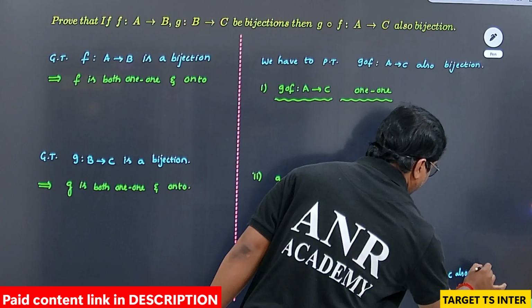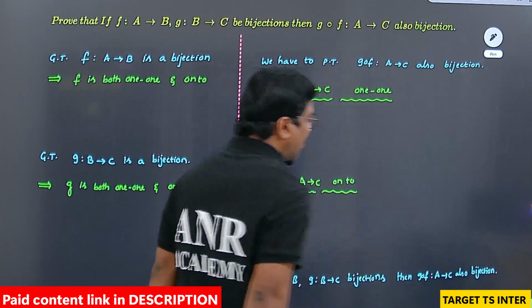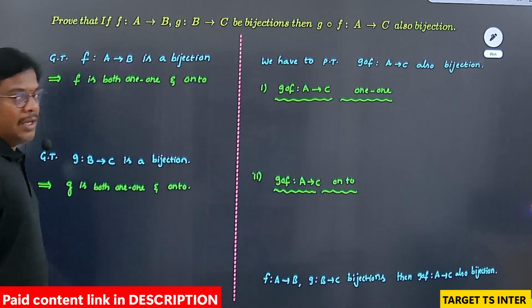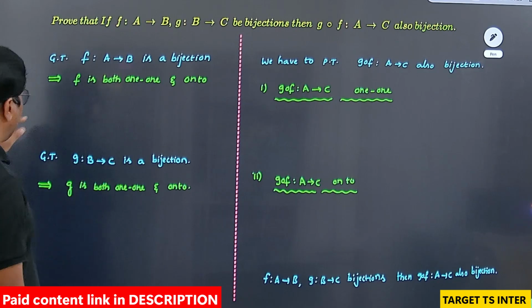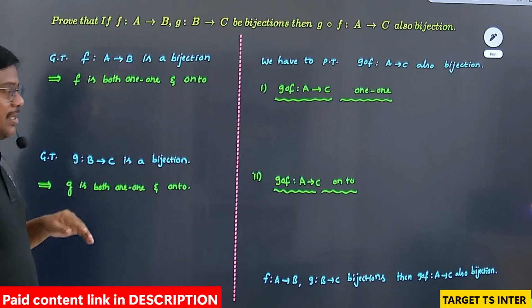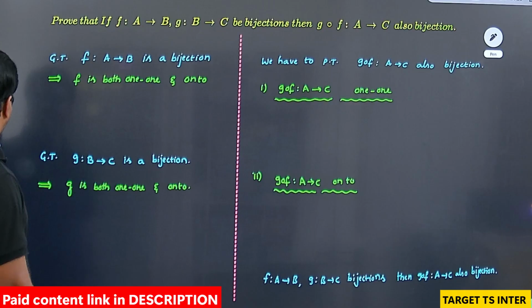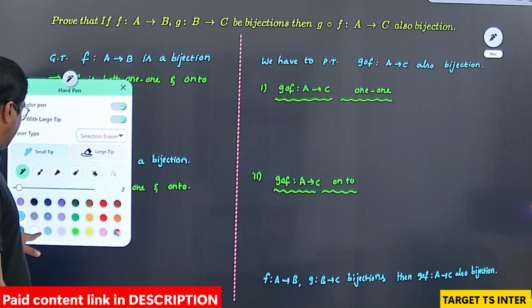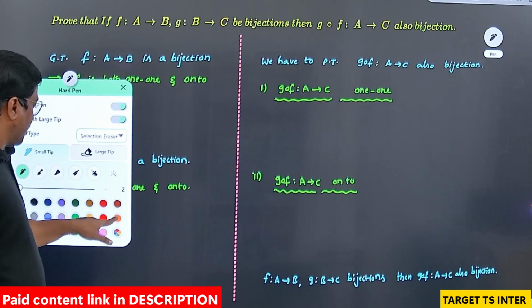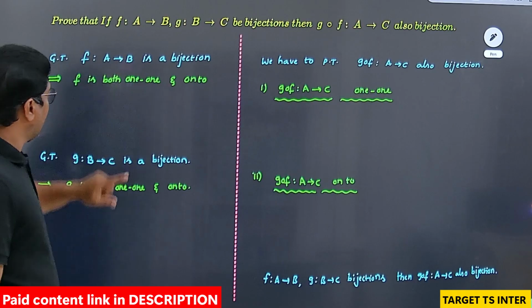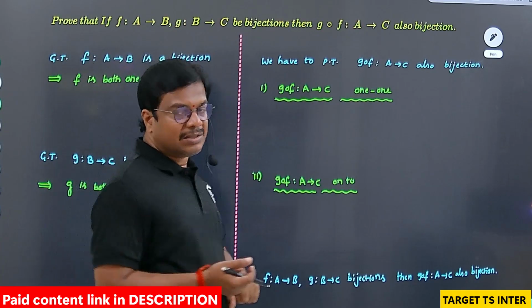I am going to write one-one and onto, two conditions. Now you know the one-one definition.